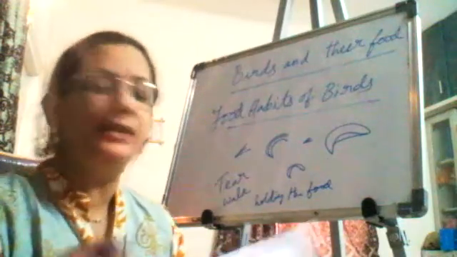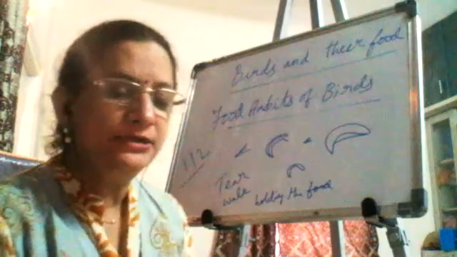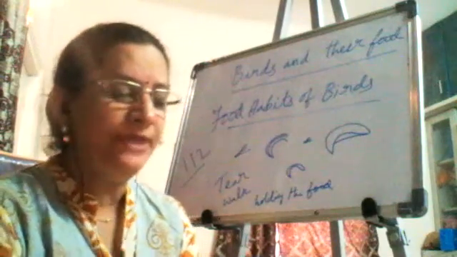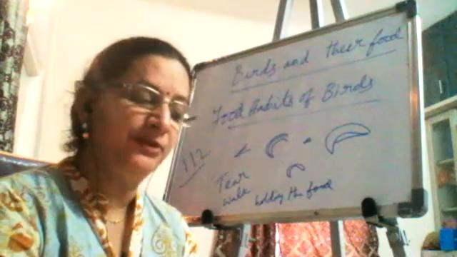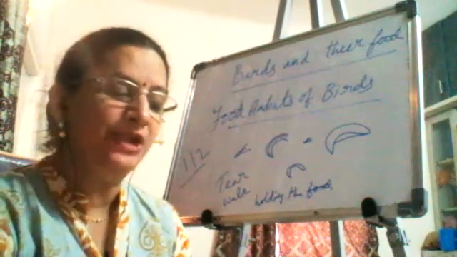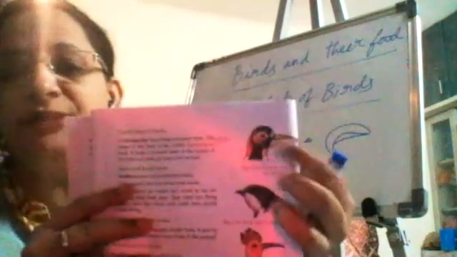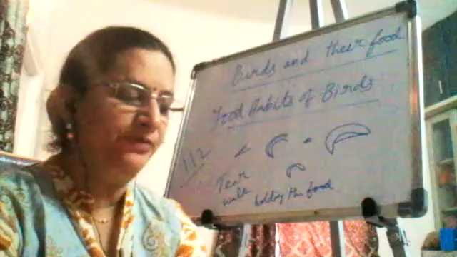Now turn to page 112, and there we will find some different kinds of birds and their beaks like this. So let's complete the lesson today. The chisel shaped beaks. A woodpecker has strong and heavy beak. This shape of the beak is also called as a chisel shaped beak. It helps it to make holes in the trunks of the trees and picks up insects for its food. So see the chisel shaped beak, which helps it to take the food from the wood.